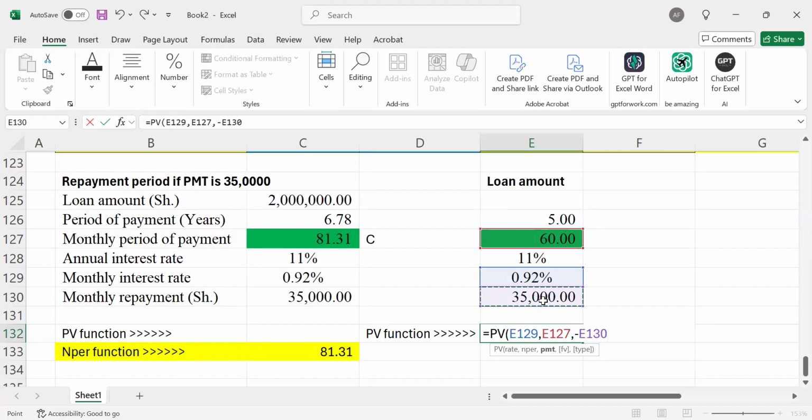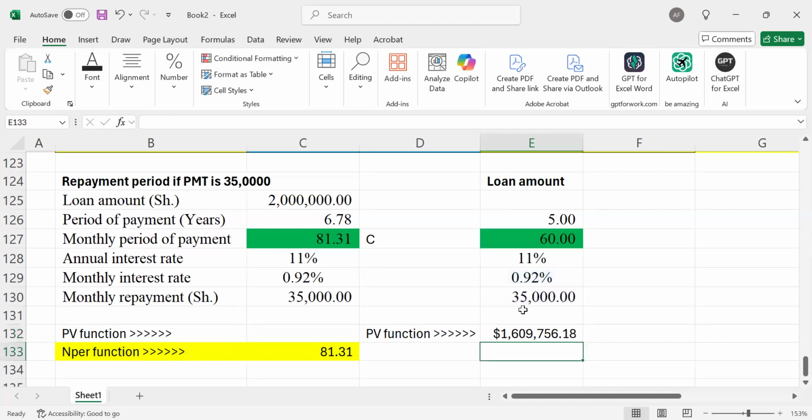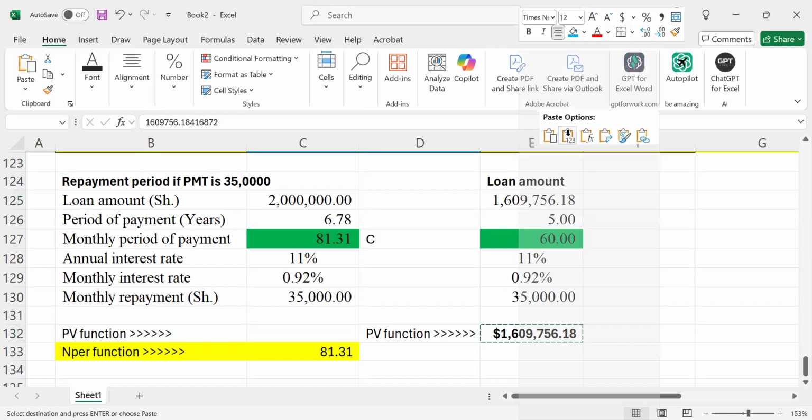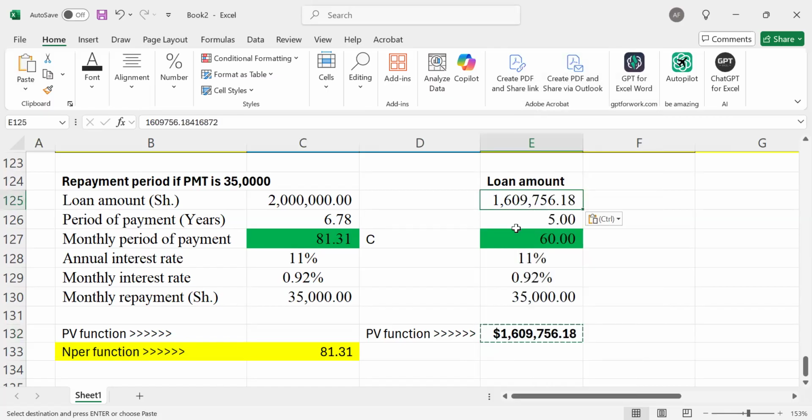That is 35, correct? Our future value, we don't have, because I need what? I need our present value. So once we have that, you just do what? You just press enter. See, you have your value here directly. So that is what I'll be required to have. With a lot of confidence, we come and have this value here. So this is whatever the good examiner wanted us to determine at that point.